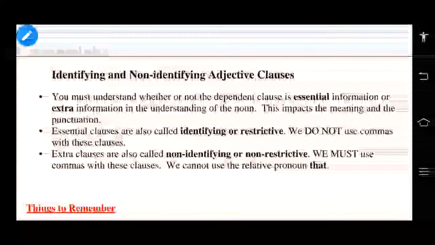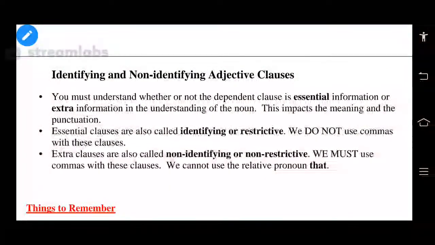Okay, so let us see that. Now Arfa asked me a question: sir, can we use commas on those? So now we will see the details. Identifying or non-identifying adjective clauses, or nothing but defining or non-defining.